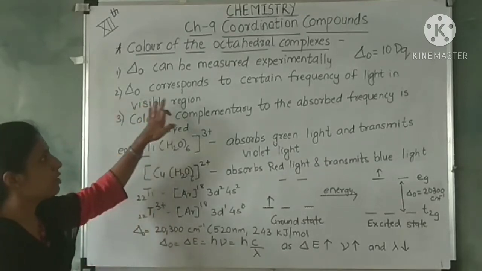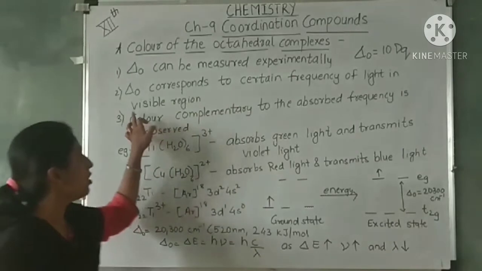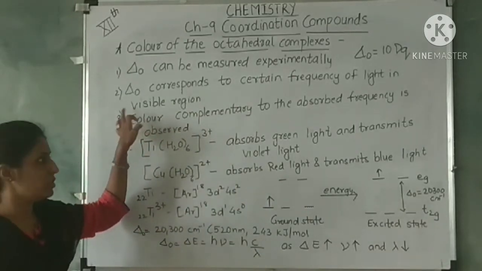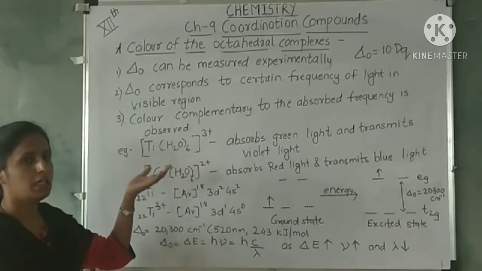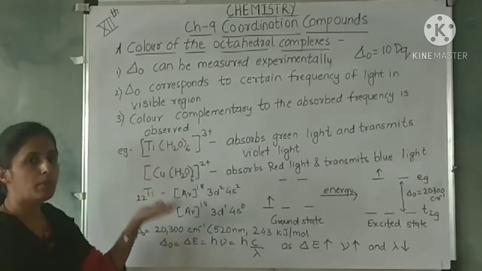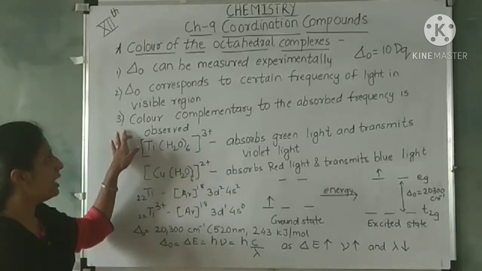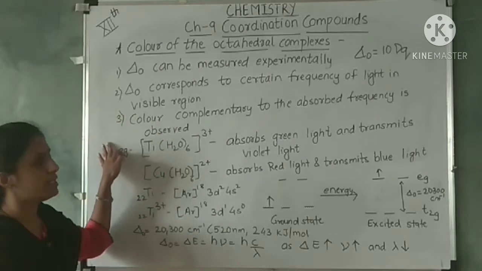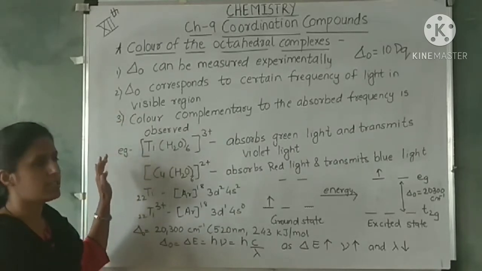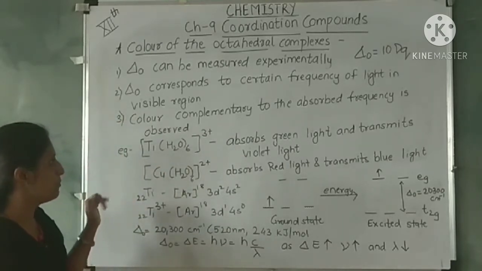So the coordination complexes appear as colored complexes.